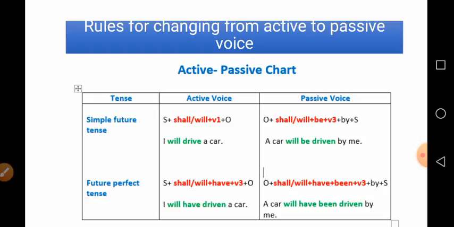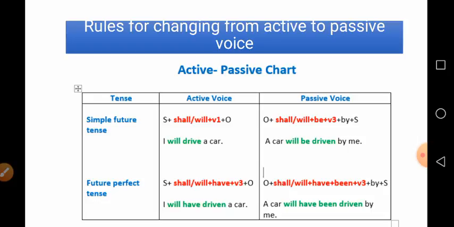Here we use shall or will plus be as a helping verb, and in future perfect tense we take shall or will plus have plus been as a helping verb. The remaining parts are the same. As I told you, the object comes first, then V3 after the helping verb, then by and subject.